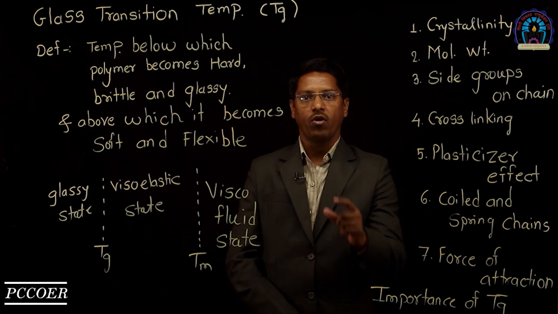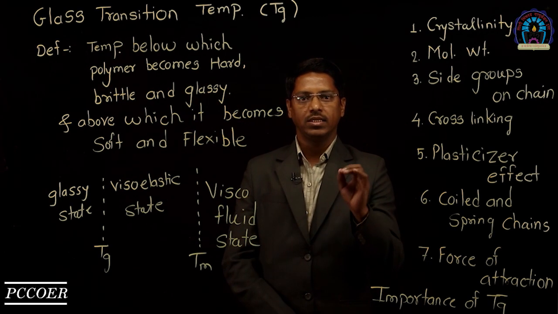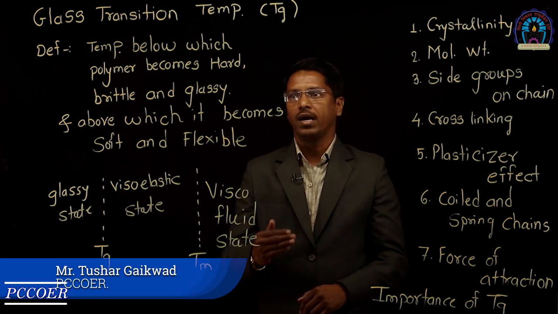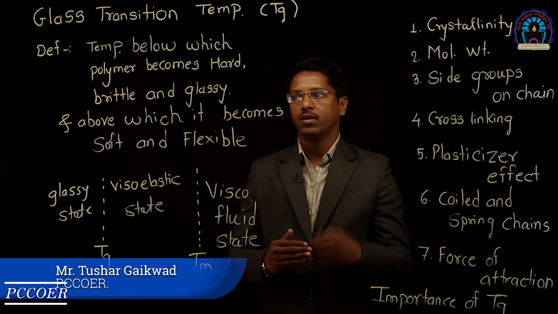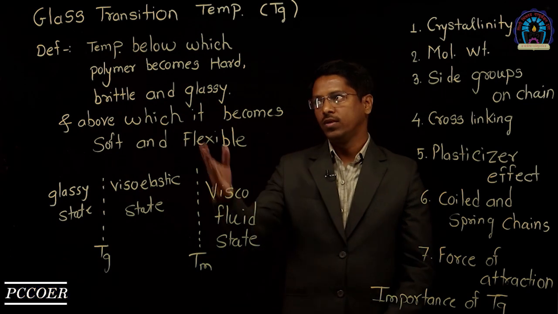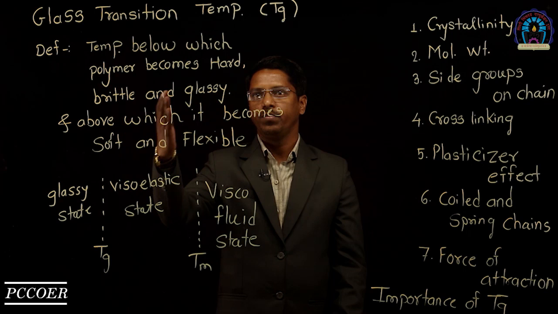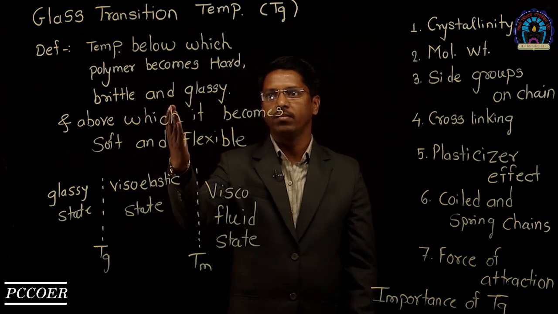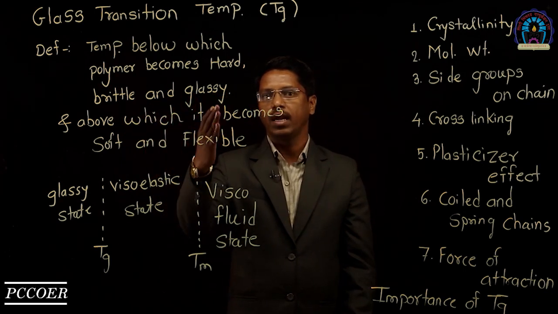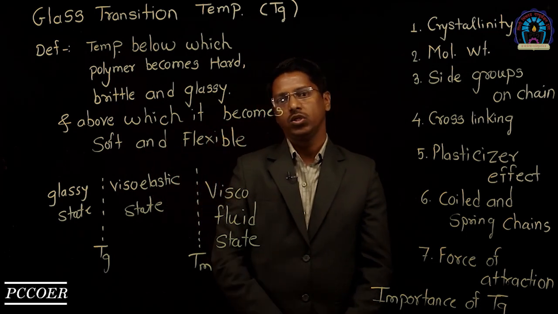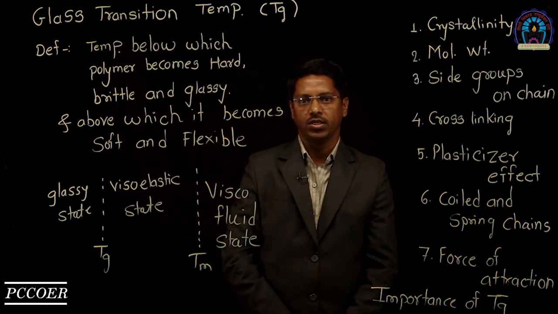Because every amorphous polymer has a certain temperature range. Below that range, it becomes hard and brittle, and above it, it becomes soft and flexible. So we'll see the definition of glass transition temperature first. The temperature below which the polymer becomes hard, brittle and glassy, and above which it becomes soft and flexible, is known as the glass transition temperature.